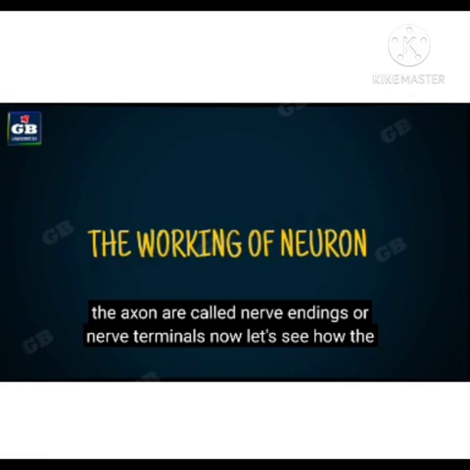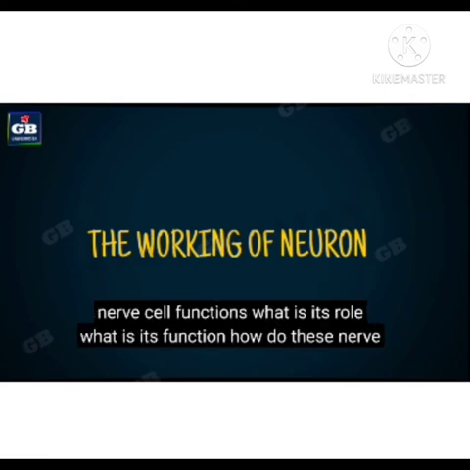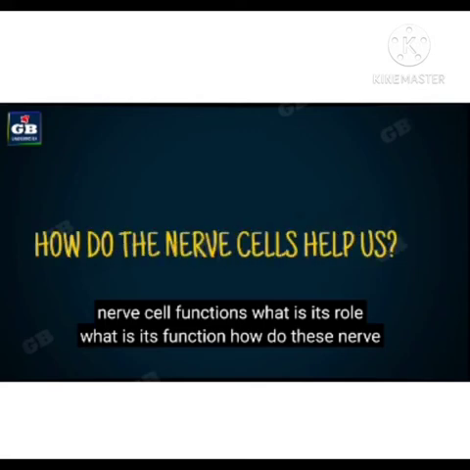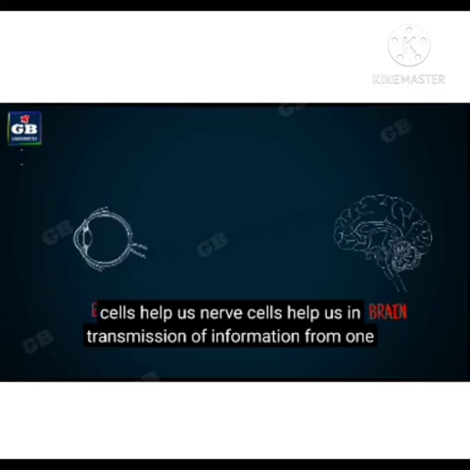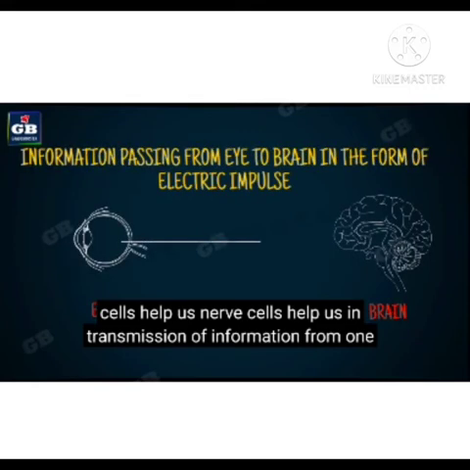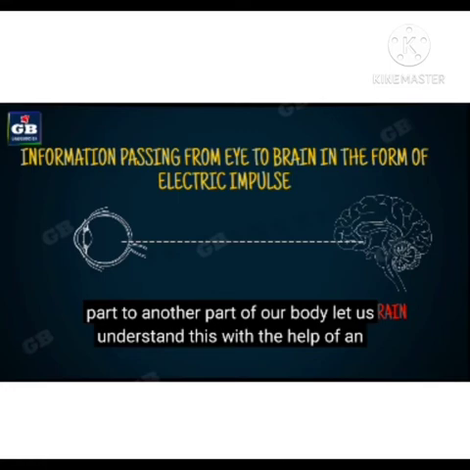Okay, now let's see how the nerve cells function. Nerve cells help us in transmission of information from one part to another part of our body. Let us understand this with the help of an example.